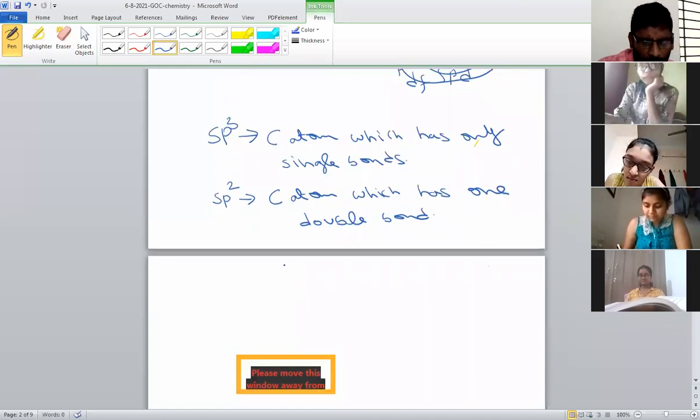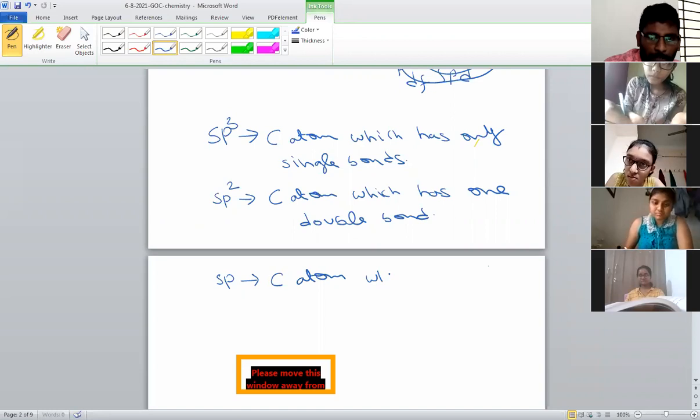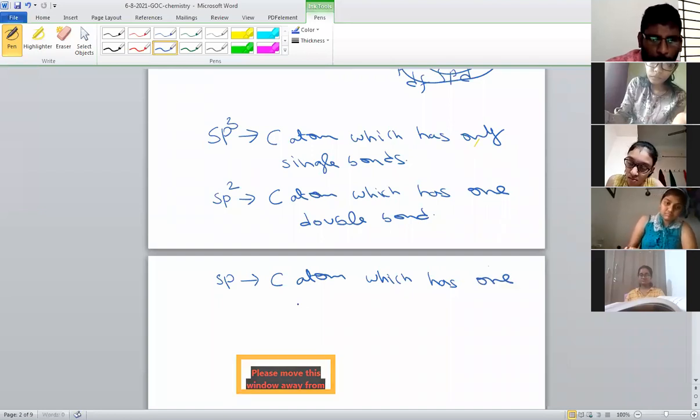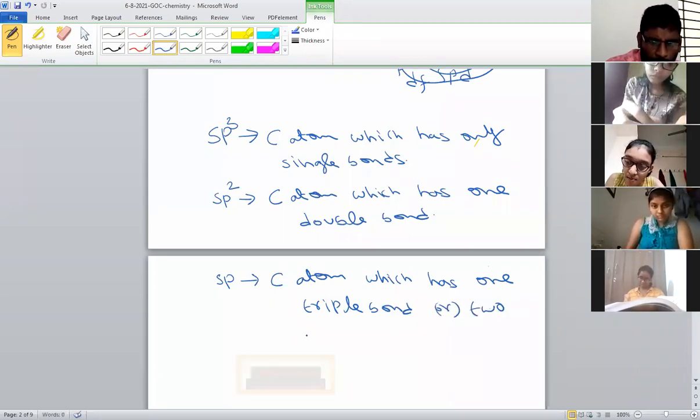Another one is sp hybridization, shown by such carbon atoms which have one triple bond or two double bonds.